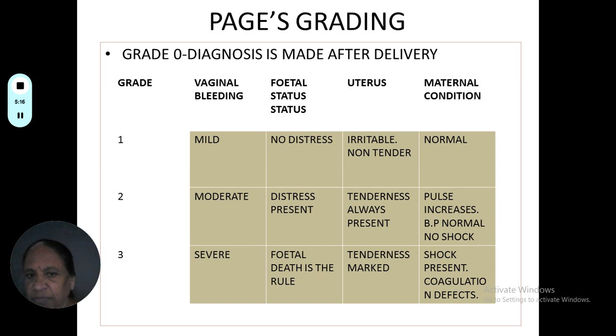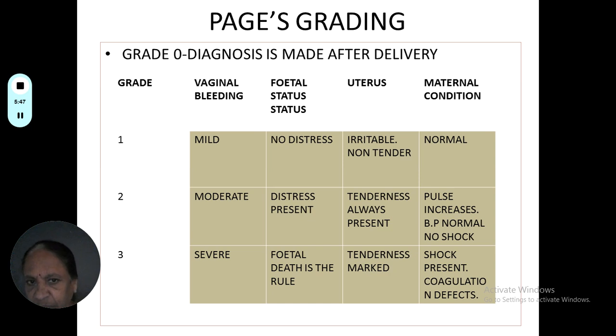There is a Page's grading of the abruptio placenta. Grade 1 diagnosis is made only after delivery, where the patient doesn't have any signs and symptoms of abruptio placenta. Sometimes in grade 1, there is mild vaginal bleeding and no signs of any fetal distress, and the uterus is just irritable. It is not tender. The maternal condition is very stable.